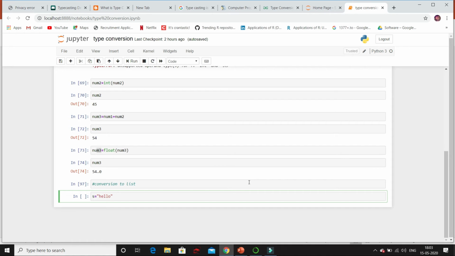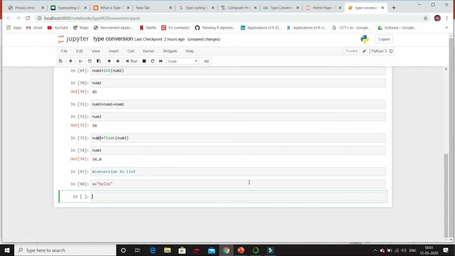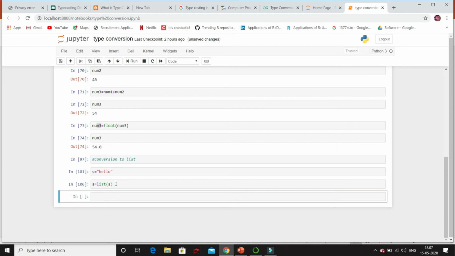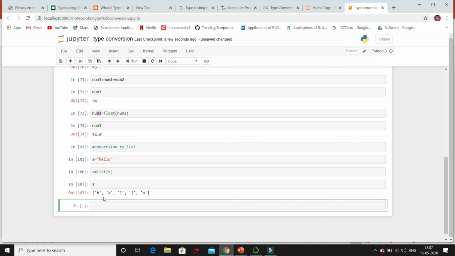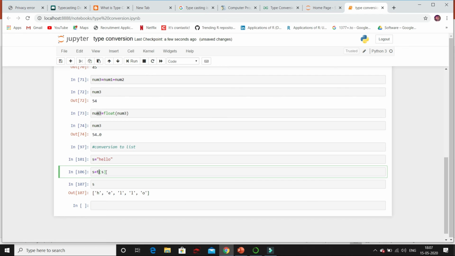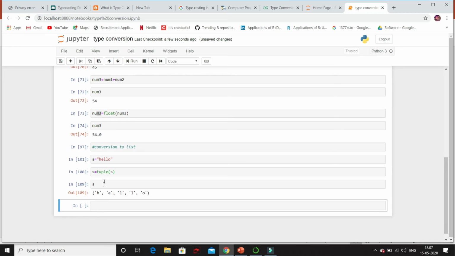Now let's see how to convert string to list. So if I want to convert to list, then we have list built-in function. So here I have stored hello in yes variable. Now if I want to convert to list, I have to use list built-in function and pass variable name. Now if I print yes, you can see that string is successfully changed to list. Now instead of list, if I want to convert to tuple, then I can use tuple built-in function. Now if I print yes, you can see s, that is string, is changed to tuple.